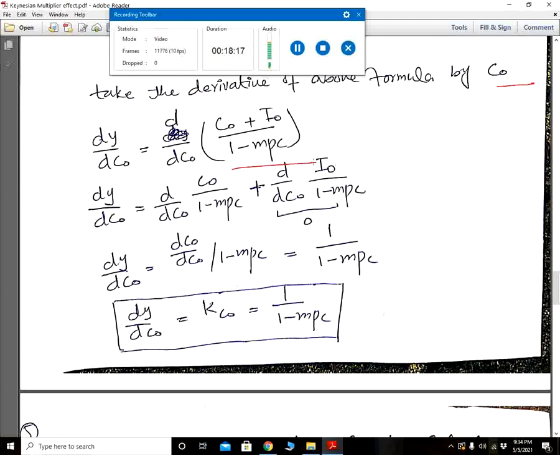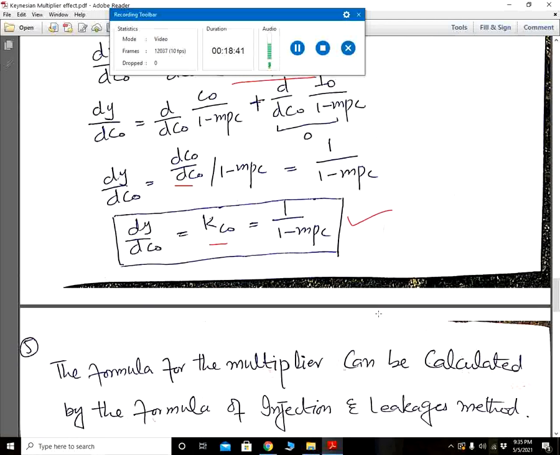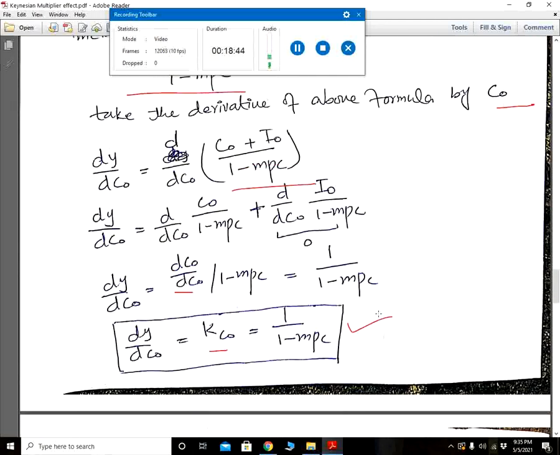Because I naught is constant and C naught is also constant, the derivative of I naught with respect to C naught will be equal to 0, and this term will become 0, and the derivative of C naught with respect to C naught will become 1. The formula for dY divided by dC naught is equal to K C naught, that is equal to 1 over 1 minus MPC. This was the multiplier formula of income with respect to C naught.